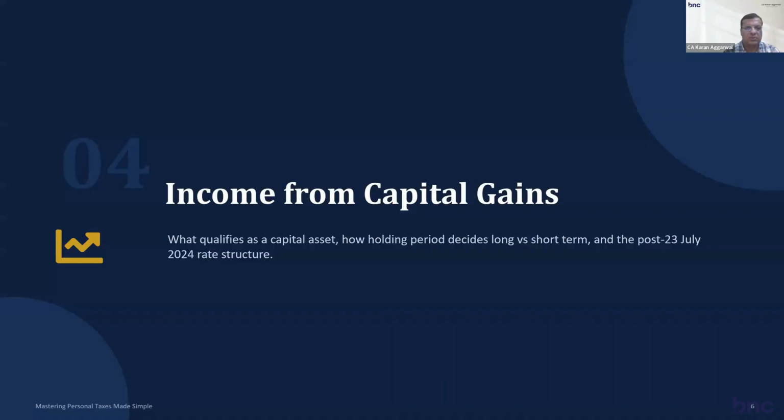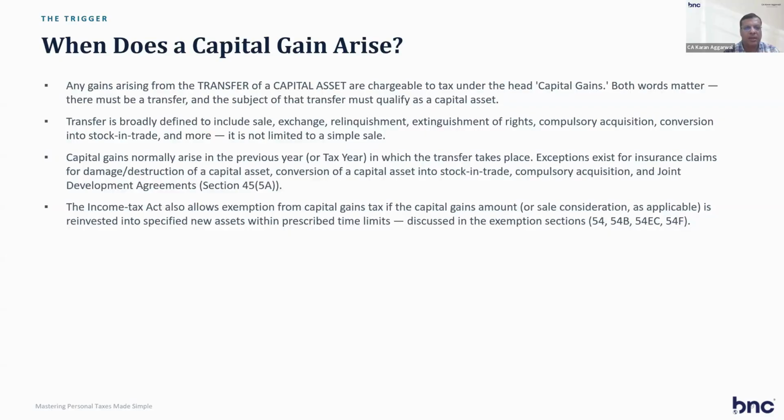First we have to check, when does a capital gain arise? Any gain arising from the transfer of a capital asset is chargeable to tax under the head capital gains. Both words are important: transfer and capital asset. So what is a transfer? Transfer is sale, exchange, relinquishment, compulsory acquisition, conversion into stock in trade, and it is not limited to simple sale.